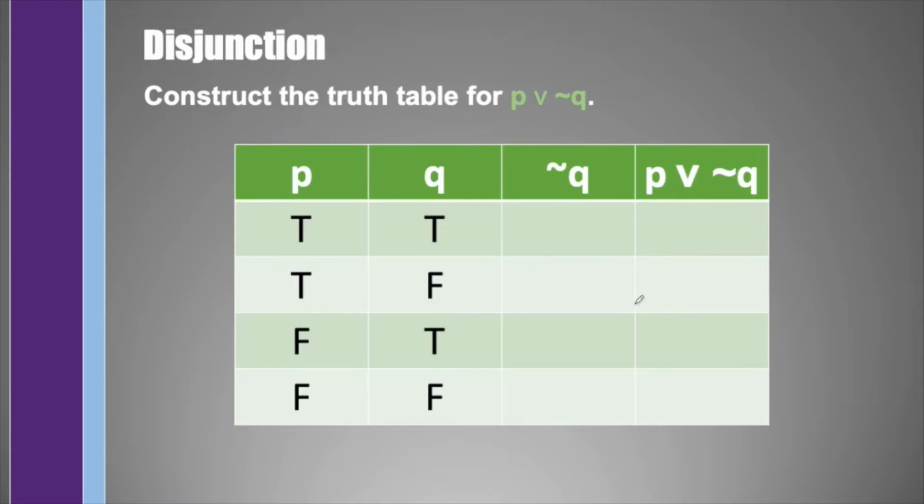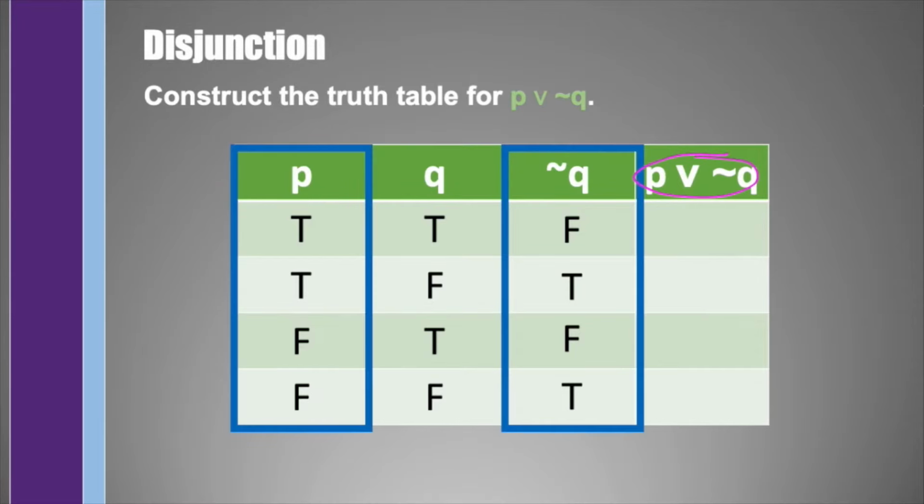Otherwise, it is true. So suppose we're asked to construct the truth table for P or not Q, which we may begin with adding an additional column which is not Q, which tells us that we just have to negate all the values of Q. So true will be false, false will be true, true will be false, and false will be true. And to find P or not Q, we just have to take a look at the columns of P and not Q. And this operation tells us that this is false only when both statements are false. So false P and false not Q give us false, in which the rest are true.